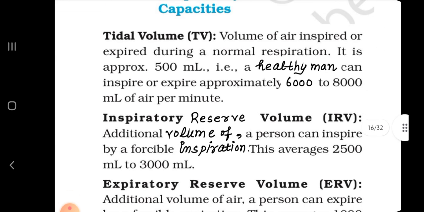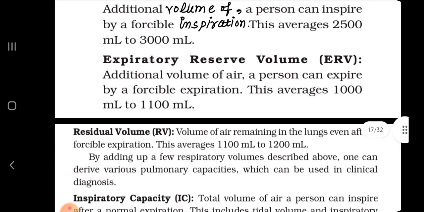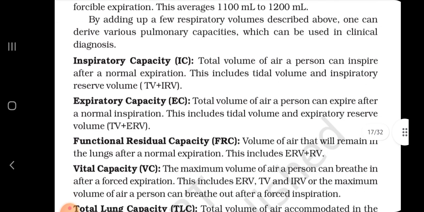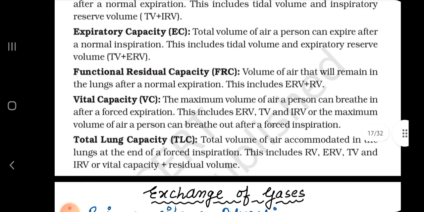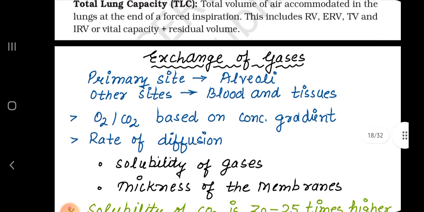Then tidal volume, the volume of air inspired or expired during a normal respiration. Inspiratory reserve volume, the additional volume of air a person can inspire by a forcible inspiration. Expiratory reserve volume, residual volume, inspiratory capacity, expiratory capacity, functional residual capacity, vital capacity, then total lung capacity.